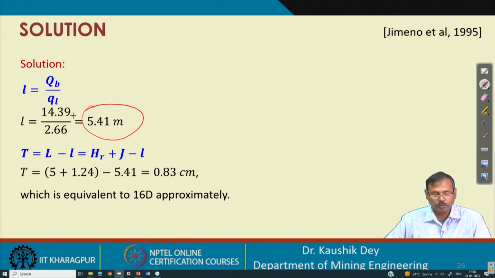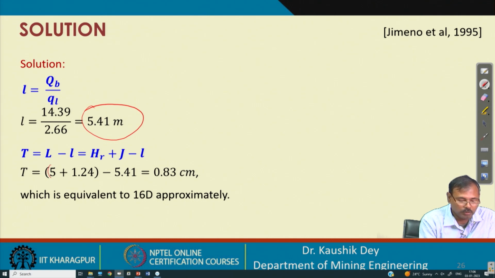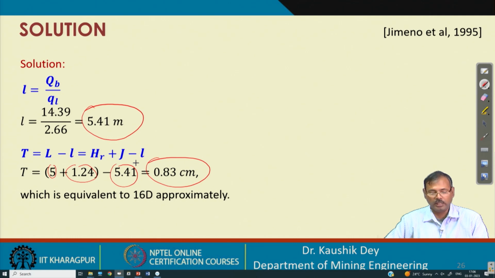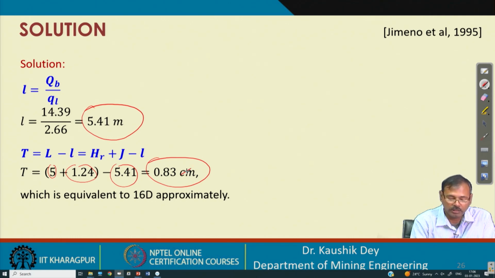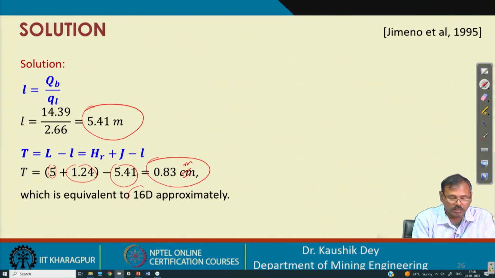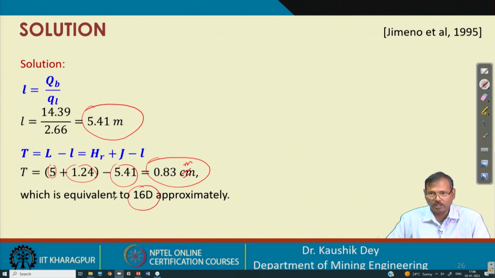So, among that 6.24, this is the rock cover, this is the subdrilling, minus this is the charge length. So, the stemming of 0.83 meter has to be placed, this is meter not centimeter, which is coming approximately 16 D. So, our requirement is 15 D. So, that is fulfilled.